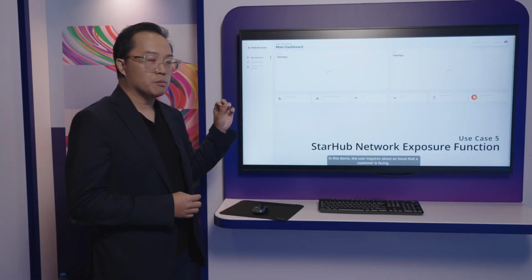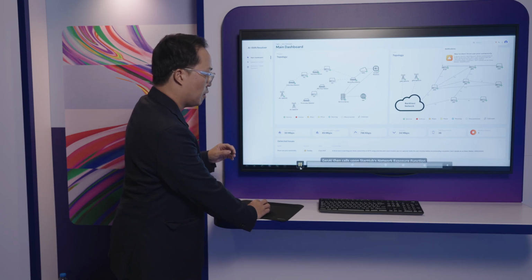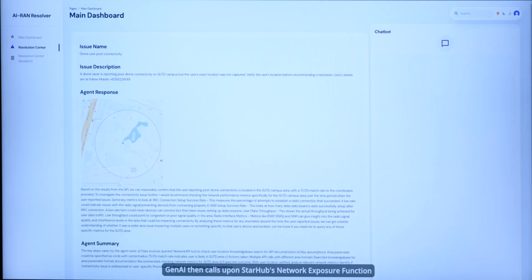The last use case we'll show is integration with Network API. So in this example, we have a user basically reporting an experience issue, but for whatever reason, the user's exact location was not captured. What we can do is, again, leverage the agentic backend to make an API query to the Network API endpoint. And we use this API to verify the user's exact location to check that they're within the SUTD campus environment before we proceed to further troubleshooting.